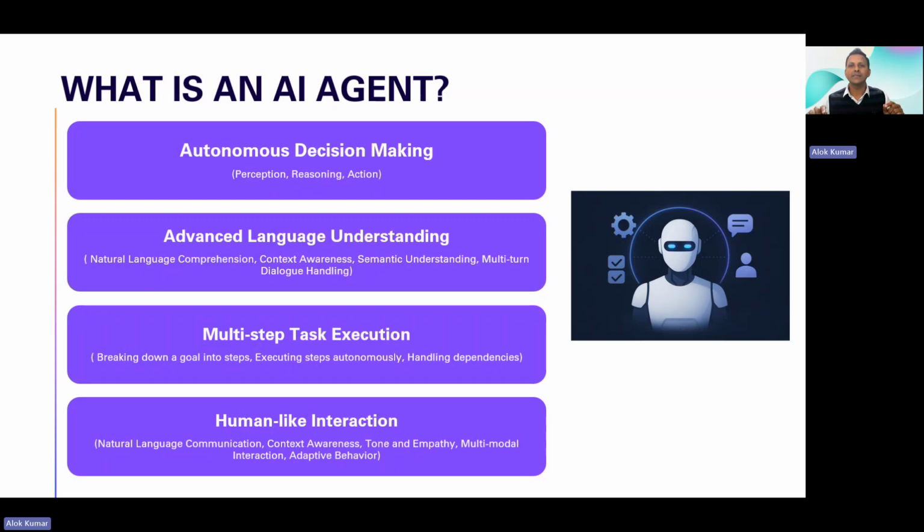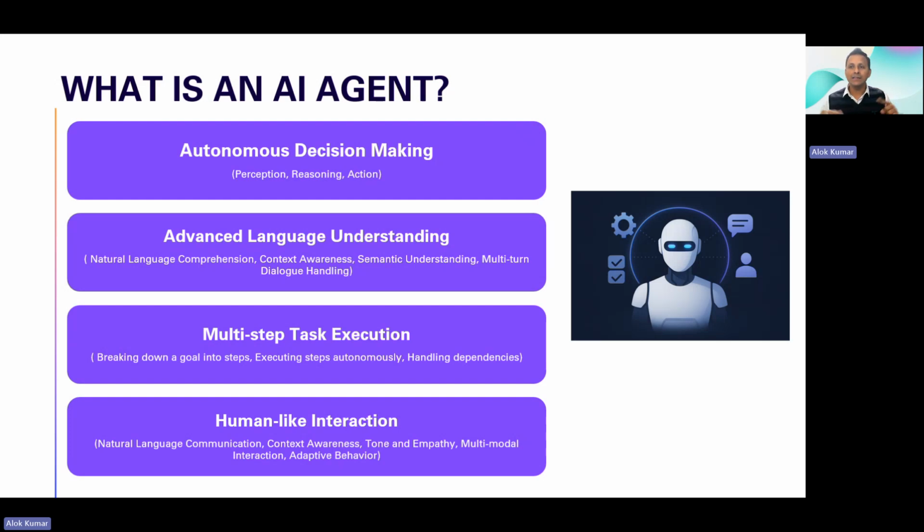An AI agent is an autonomous decision making system that completes tasks based on reasoning, perceptions, and takes respective actions. It also understands advanced languages and interprets them based on the context or the facts and figures defined in that. It breaks down the task into multiple steps and executes it or actions it either in parallel or sequentially. Also, AI agents can work without human interactions or with human interactions.